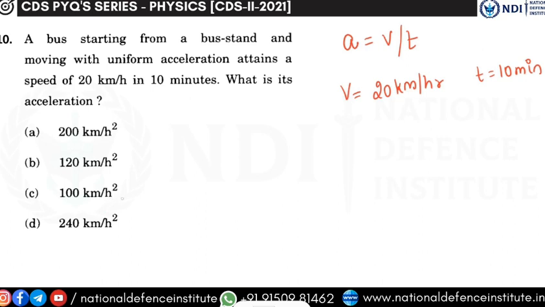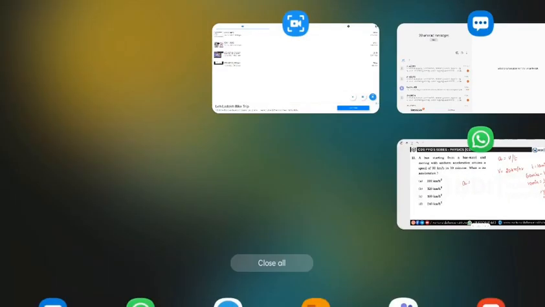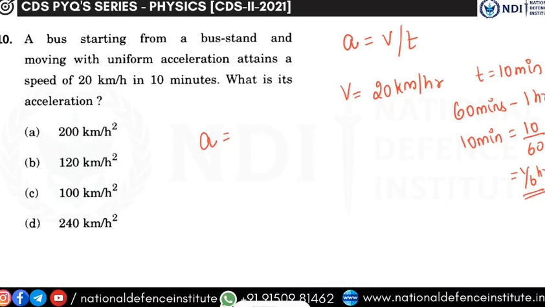So, what should you convert over here? You should convert the value of time, right? So, for 10 minutes you have to convert it into hours, right? 60 minutes is equal to 1 hour. So, 10 minutes will be equal to 10 by 60, that is equal to 1 by 6 hours, correct? So, substitute it in the formula, acceleration is equal to, you need not find the decimal value of it, that is not required, because anyway you are going to substitute in the formula, it is going to get cancelled out.